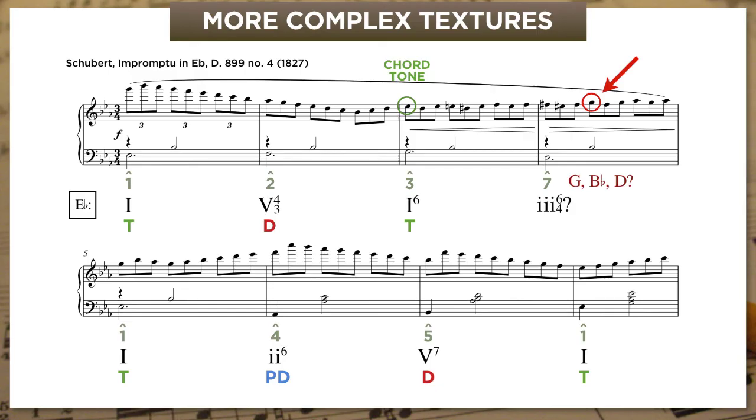But if you know what you're looking for, if you looked at this bass, 1, 2, 3, 7, having 7 in the bass, you know you're looking for a dominant chord, which means you're going to focus immediately on that A flat. That's the chord tone. It's a 5-6-5 chord, even though the chord is actually missing its chordal fifth. There's a missing F here, but that's not going to trouble us because we're going to recognize that sound as the dominant that's definitely going to resolve to tonic on the next downbeat.